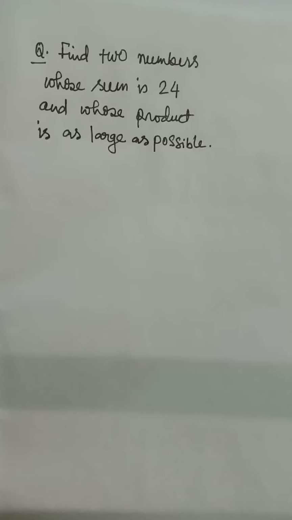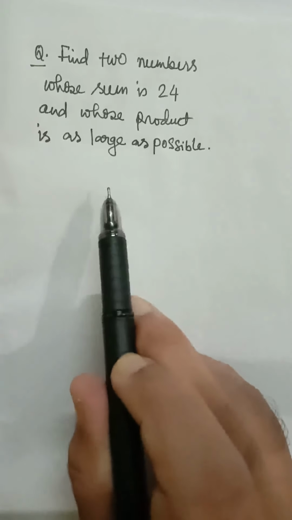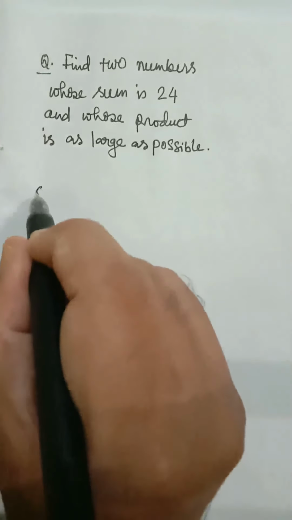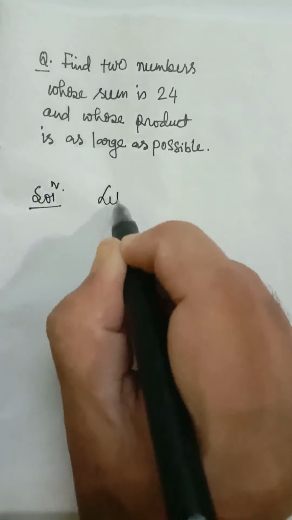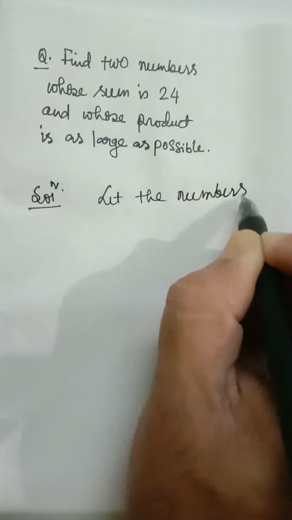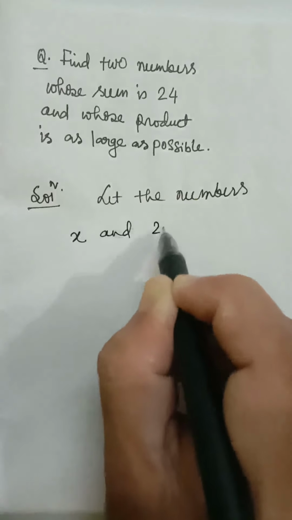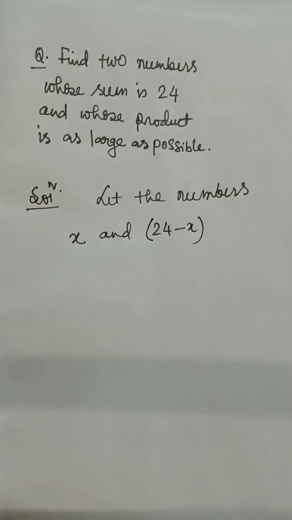Here I have taken a simple word problem from the NCERT book. Find two numbers whose sum is 24 and whose product is as large as possible, meaning whose product is maximum. We have to find two numbers whose sum is 24. So let us first assume the first number be x, the other number will be 24 minus x. So let the numbers be x and 24 minus x.